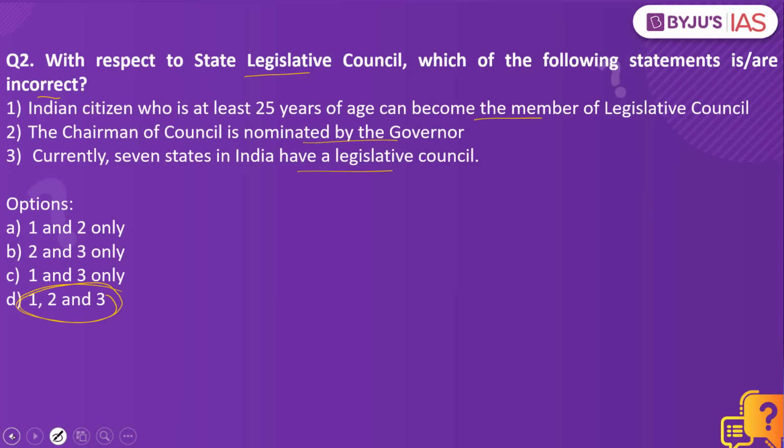When it comes to the first option, an Indian citizen who is at least 25 years of age, this happens to be a wrong statement. It is 30 years of age and such a person would be able to contest elections. So the first statement is wrong. When we look into the second statement, the chairman of the council is nominated by the governor, this is once again a wrong statement. Why? Because the chairman of the council is elected from amongst its members. So you have the members who are part of the legislative council. They elect the chairman of the council. So the second statement is wrong.